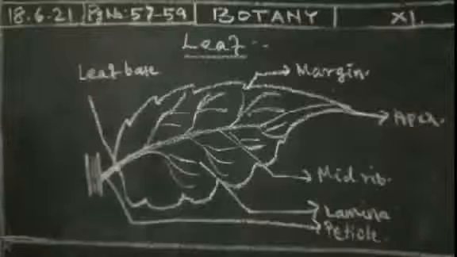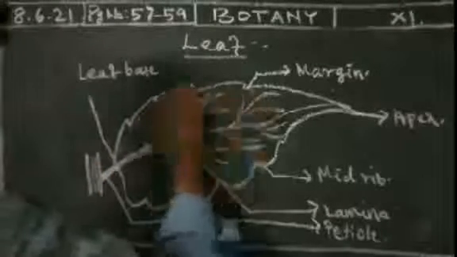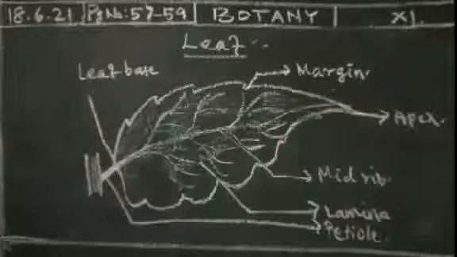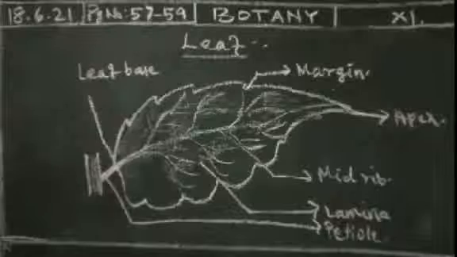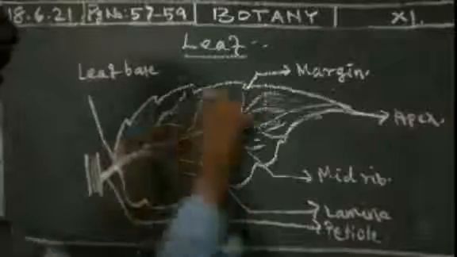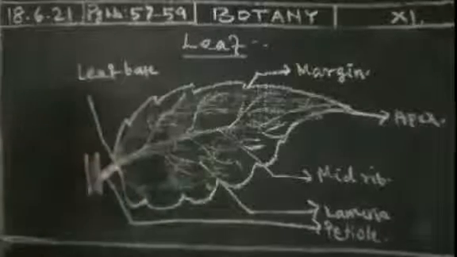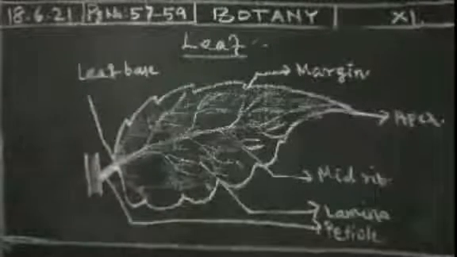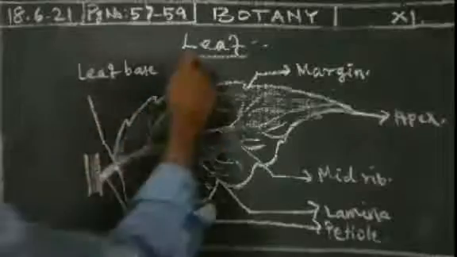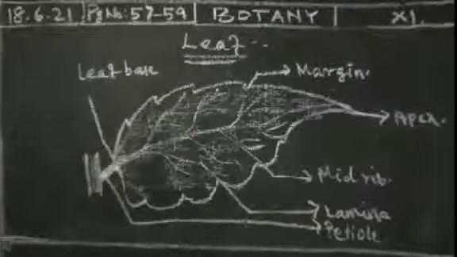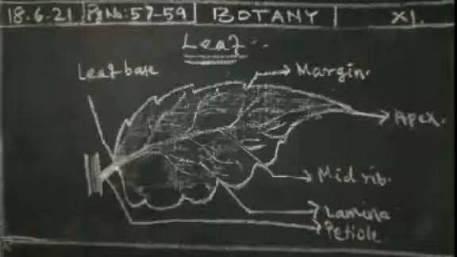Okay, next we pass on to what we mean by the leaf. Leaf is green in color and a flattened lateral outgrowth of the stem. It's a flattened structure, and the lateral outgrowth of the stem is nothing but the leaf.